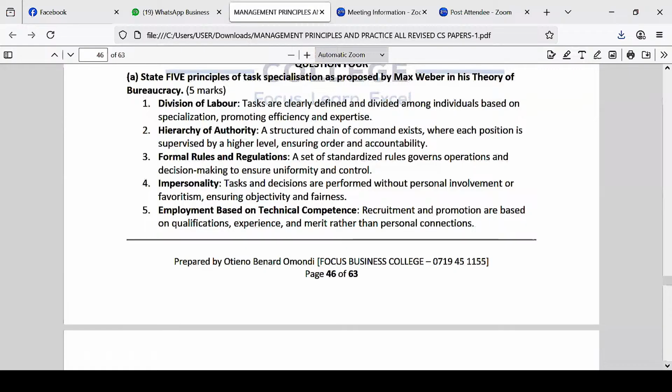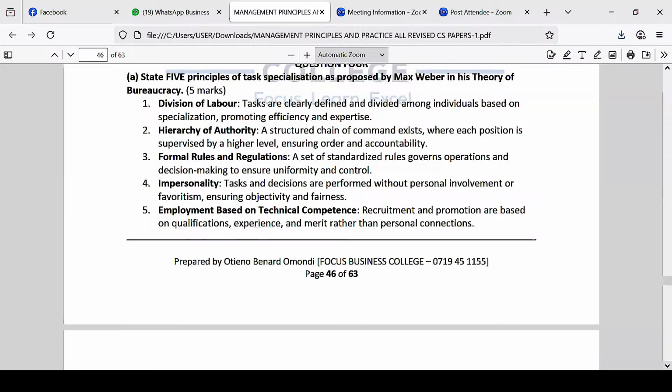Then number four is what? Impersonality. So tasks and decisions are performed without personal involvement, ensuring objectivity and fairness. Max Weber also said that anytime you're given a job to do, be impersonal. It means don't do a job looking at the benefit you get from it. For example, if I'm doing procurement and I talk to a supplier, hey, I'll give you this tender, give me a kickback of 10%. That's conflict of interest. So tasks and decisions are performed without personal involvement or favor, ensuring objectivity and fairness.